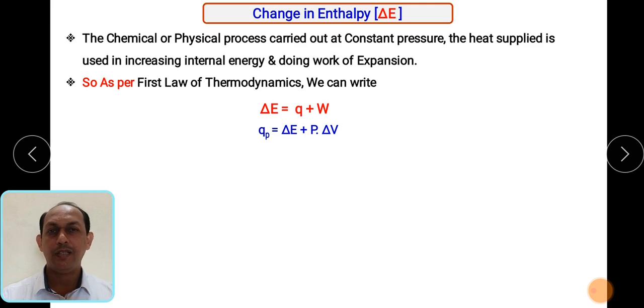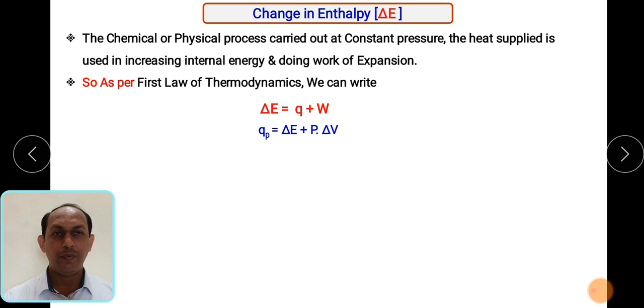Pressure will not vary. So in that case, the heat Q, in the case of delta E, we can write Q, because delta is directly related with the quantity of heat supplied at constant pressure, plus delta E plus P delta V. Instead of W, how do we define work? Work is equal to force into displacement.